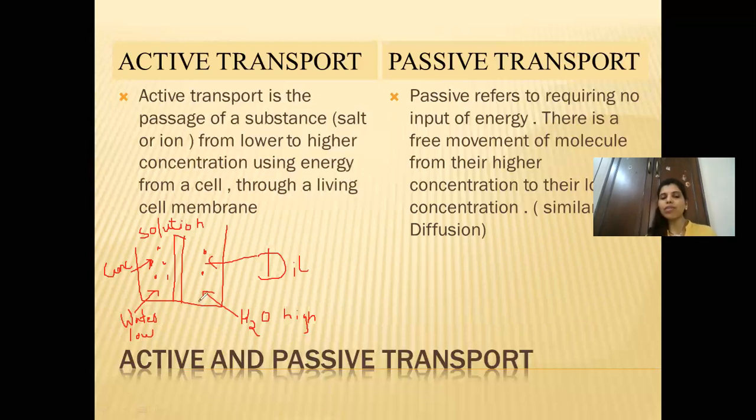But with respect to ions, it is moving from where the concentration of water is low to the area where the concentration of water is high. So it is moving in the opposite direction to passive transport. But when the ions are moving, energy has to be spent. ATP molecules have to be spent.